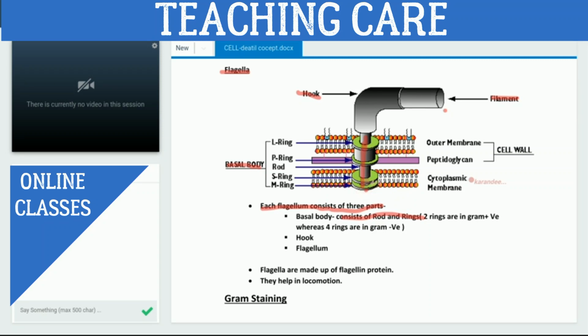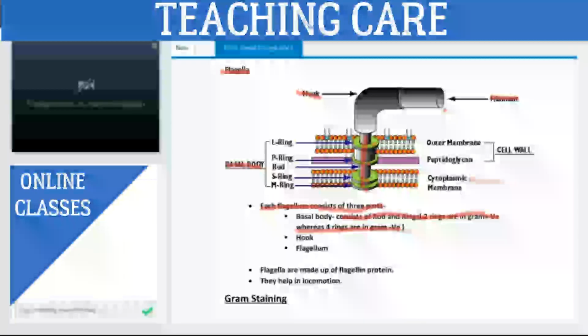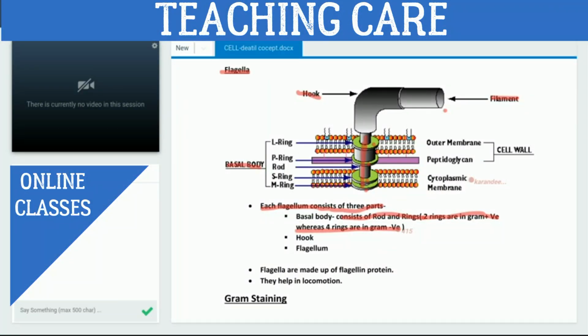This one, this, and this. Means how many rings? 4 rings. In gram-positive bacteria, we will get only 2 rings. But in gram-negative bacteria, we will have 4 rings. And why are only 2 rings present in gram-positive and 4 rings in gram-negative?